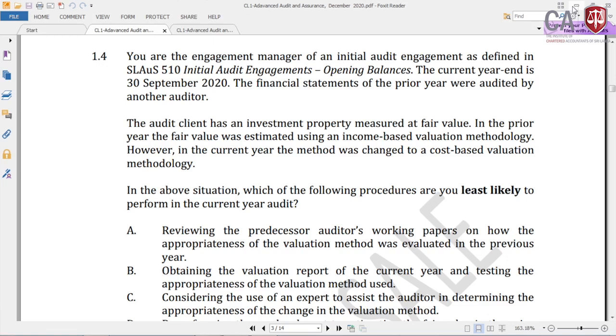Alright. The financial statements for the prior year were audited by another auditor. The audit client has an investment property measured at fair value. In the prior year, the fair value was estimated using an income-based valuation methodology. However, in the current year, the method was changed to a cost-based valuation methodology. So it's a change from an income-based to a cost-based valuation method. In the above situation, which of the following procedures are you least likely to perform in the current year audit?